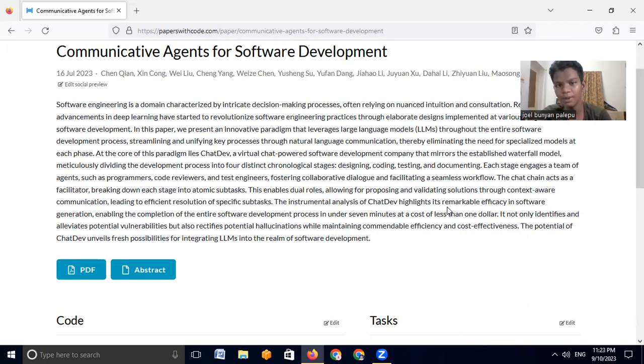Maybe cloud development, maybe something that cannot be automated just now, because new fields will not be automated by AI. I think AI is completely dependent on previous data, and we have a lot of code related to web development and software development in general. But there are some fields which cannot be automated currently, because there is not a lot of data. So choose the less chosen path, and you will get success.